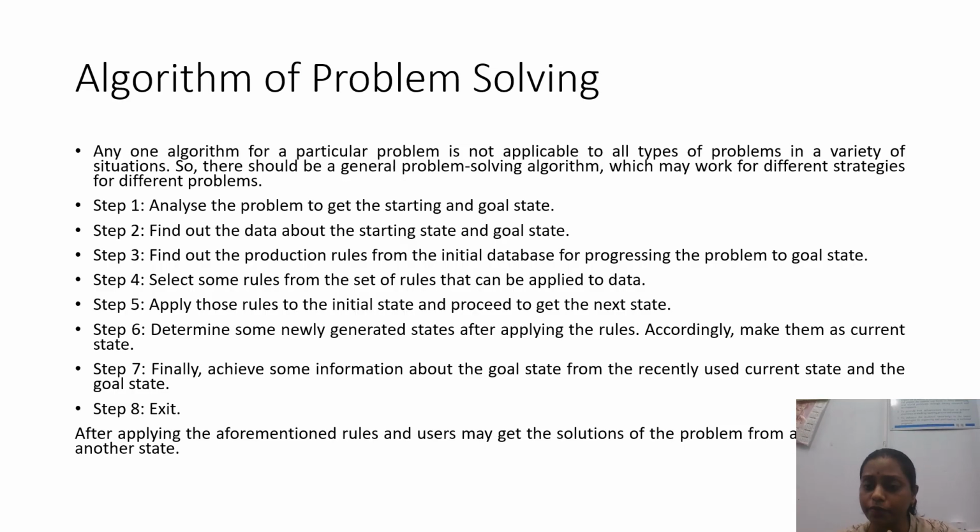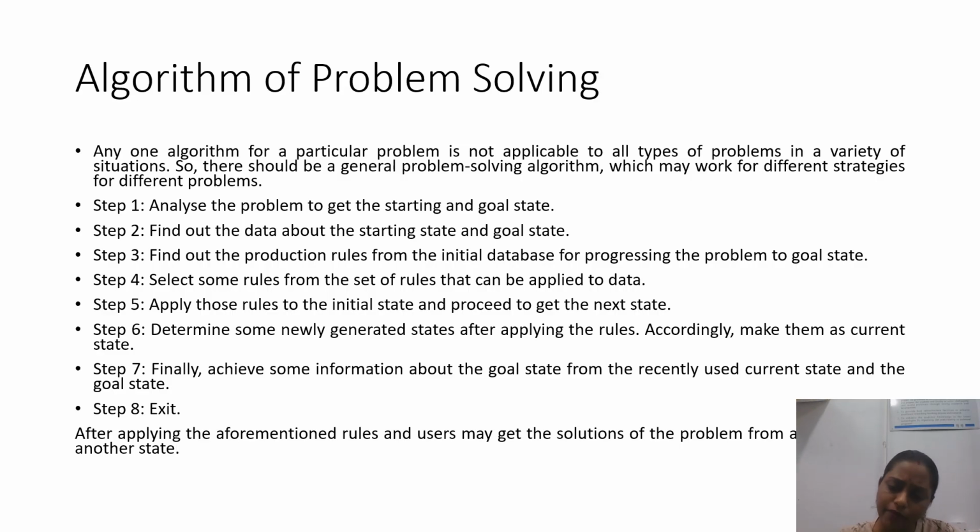Now it is not possible for all problems, or it is not justified, to apply all the rules in a particular state. As per the situation, we have to apply the rules in a particular state so that we can reach either the goal state or any one of the intermediate states. Next, apply those rules to the initial state and proceed to the next stage, as I have already said to you. Next one is to determine some newly generated states after applying these rules.